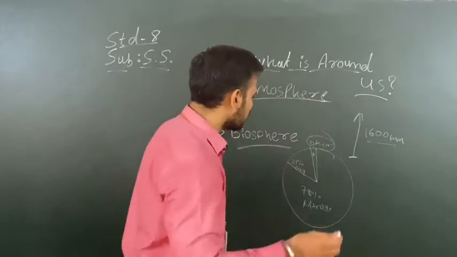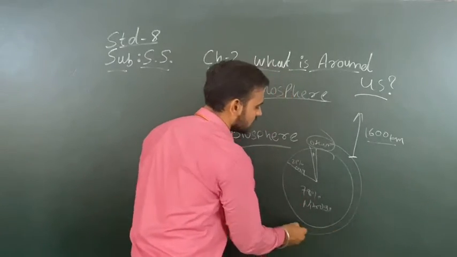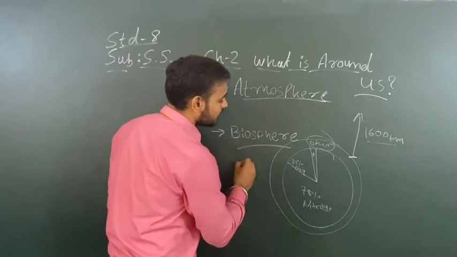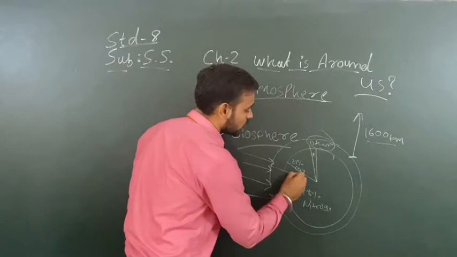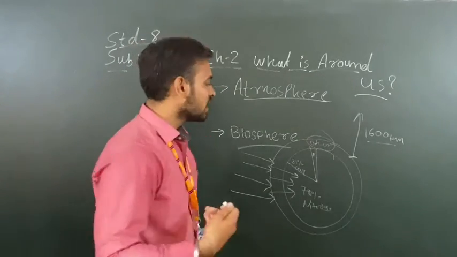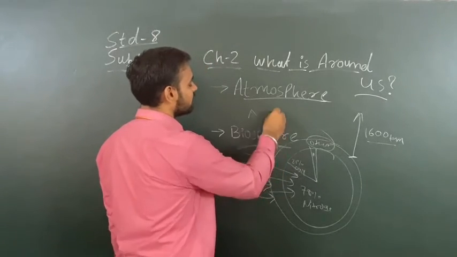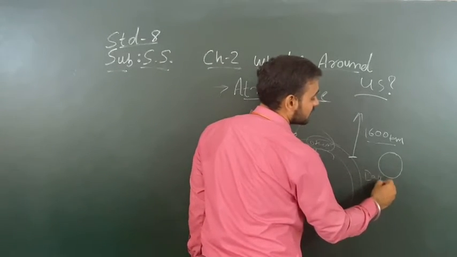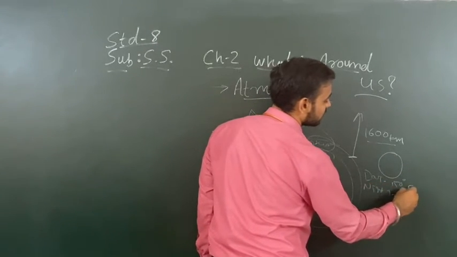Now let's discuss more. What is the main importance of the atmosphere on the earth? The atmosphere is a surrounding structure around the earth. Its main feature is that it filters the sun rays, passing only that temperature of sun rays which living things can bear. The other amount of heat or sun rays is reflected by the atmosphere. This is the main reason that on the moon the daytime temperature is 150 degrees Celsius and at night it is minus 150 degrees Celsius.